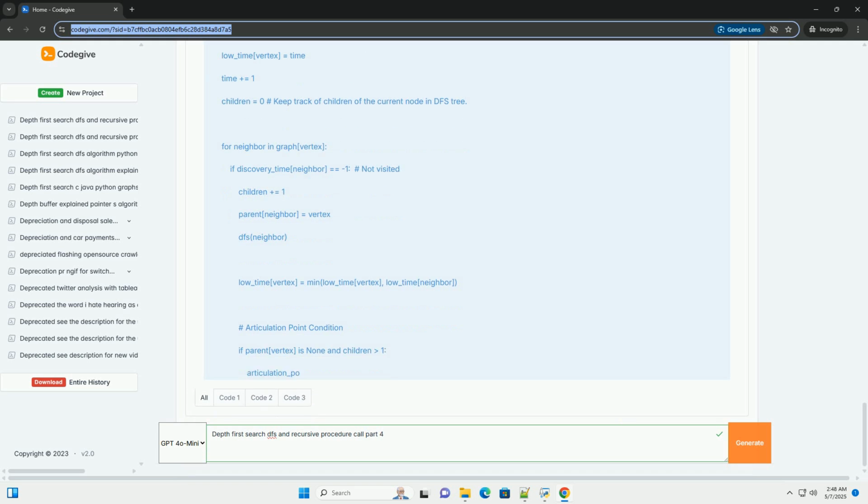dfs(vertex) is the recursive DFS function. It marks the current vertex as visiting and iterates through its neighbors. If a neighbor is unvisited, it recursively calls DFS on it. If the recursive call returns false, it indicates a cycle was detected, and this function should also return false.